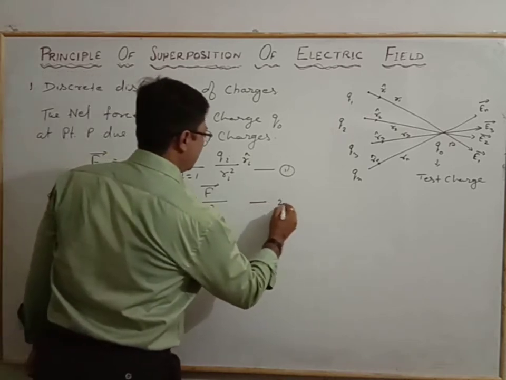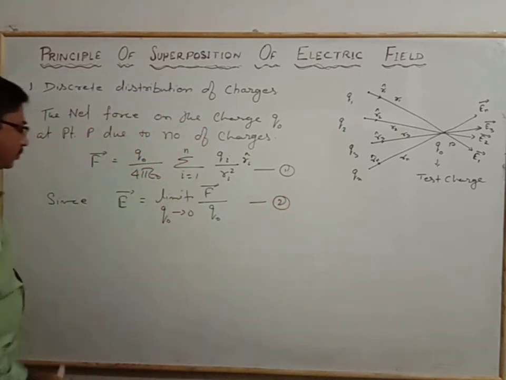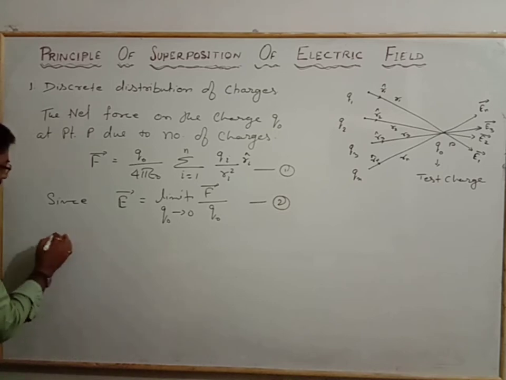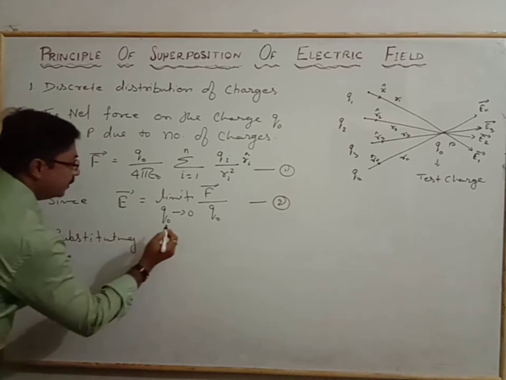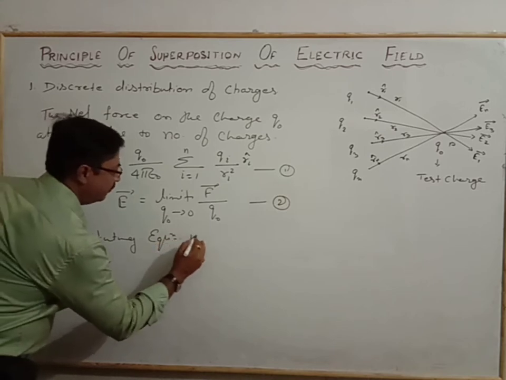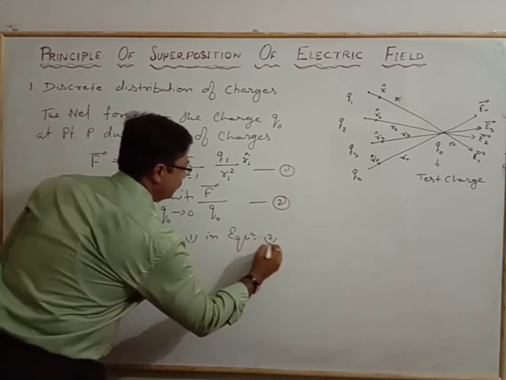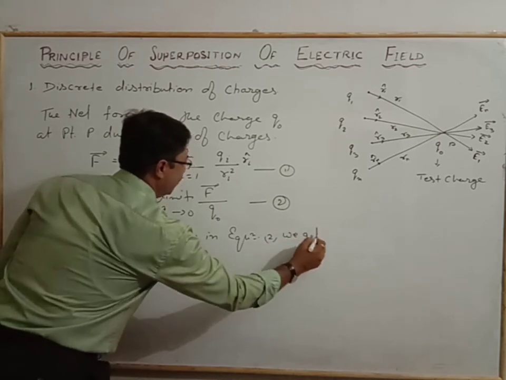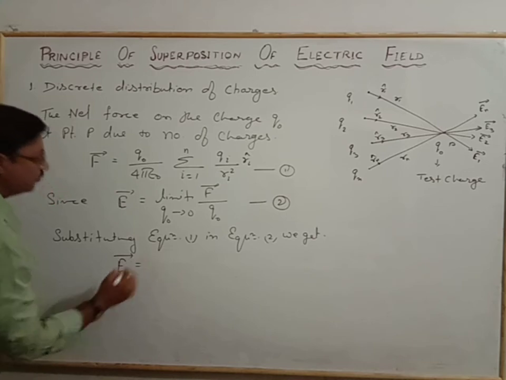And this is the relation number 2. Now we substitute relation 1 in relation 2. So substituting equation 1 in equation 2, we get the electric field E is equal to